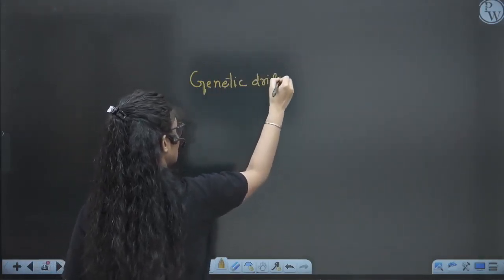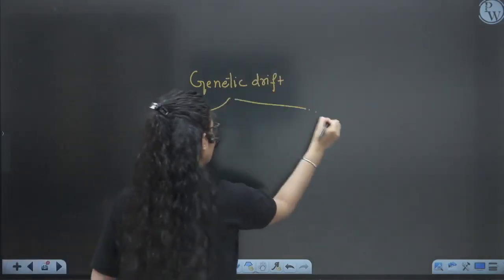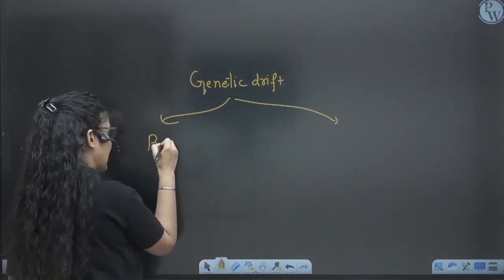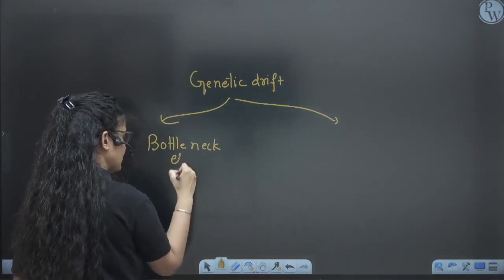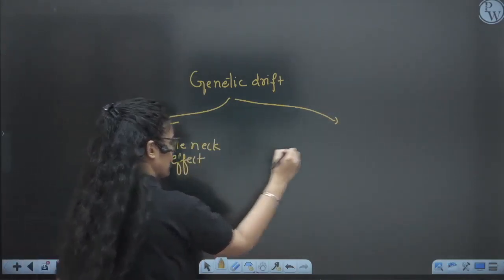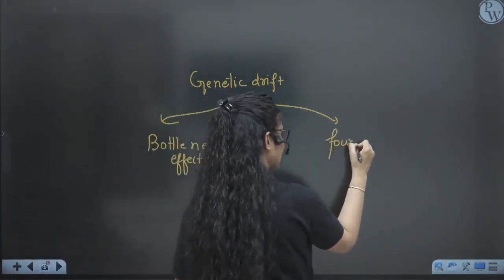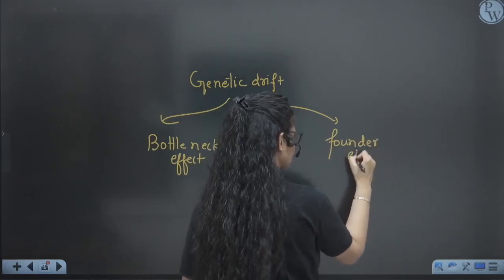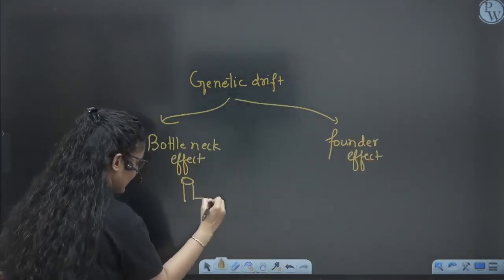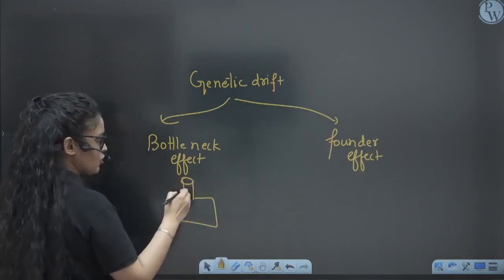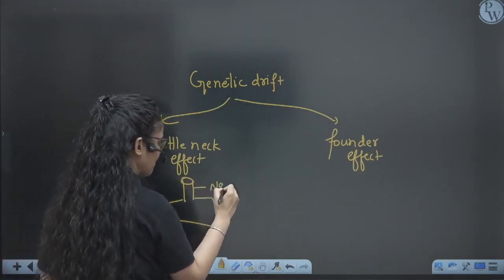What are those two types? Bottleneck effect and founder's effect. So what are these two? As the name suggests, bottleneck. So this is the bottleneck and this is the bottle. The bottleneck is narrow in comparison to the body.